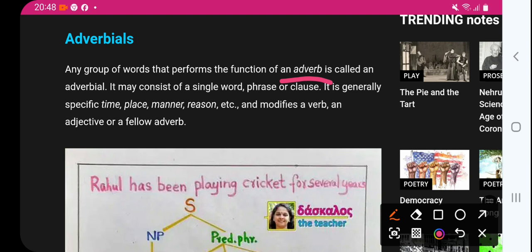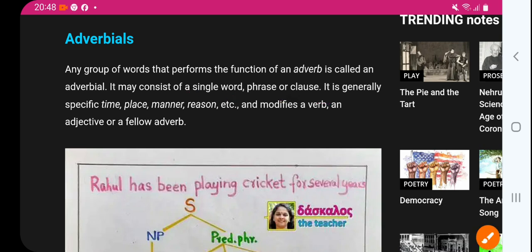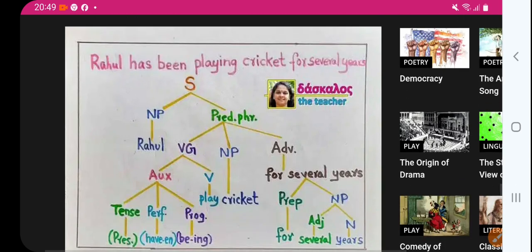So in this adverbial phrase, what is important? A single word or phrase or clause. It is generally specific to time, place, manner, reason, etc., and modifies a verb, an adjective, or a fellow adverb. I have told you once, right? In very, very, very, the word very is an adverb.